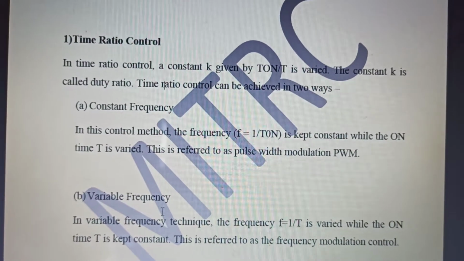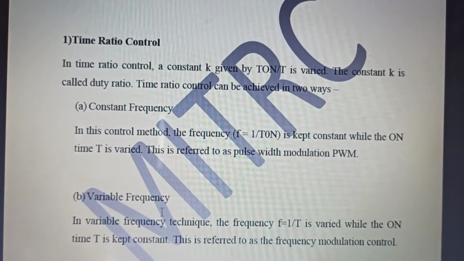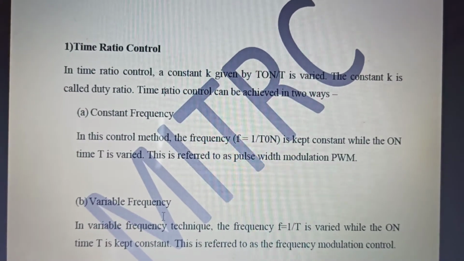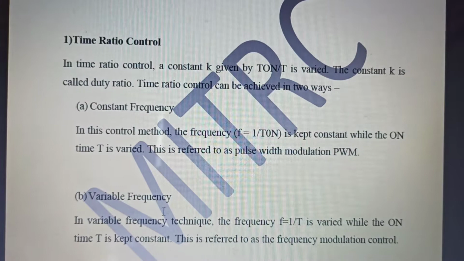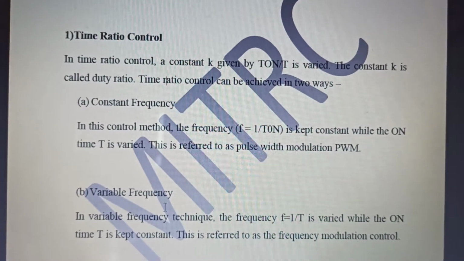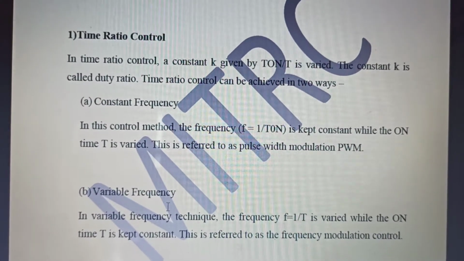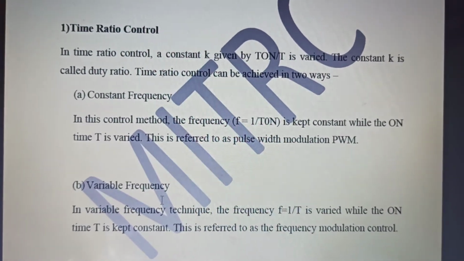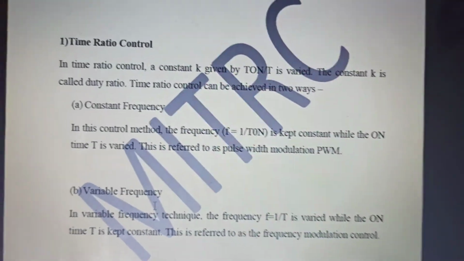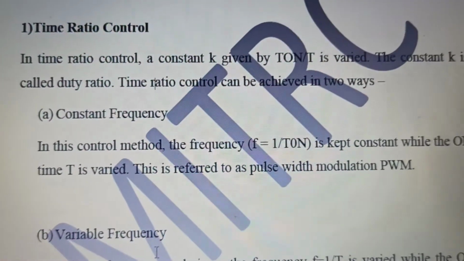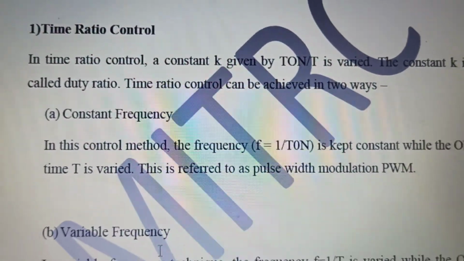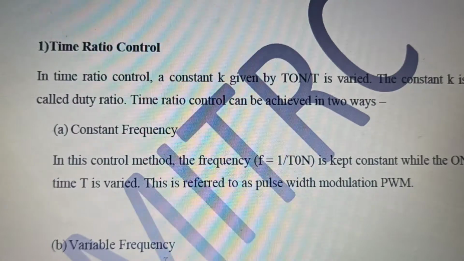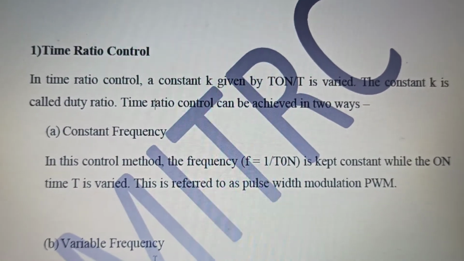First is the constant frequency, as it is stated in A. What happens in constant frequency is that frequency and time have an explicit, direct relationship: upon the variation of frequency the time will vary, or the frequency is inversely proportional to time.